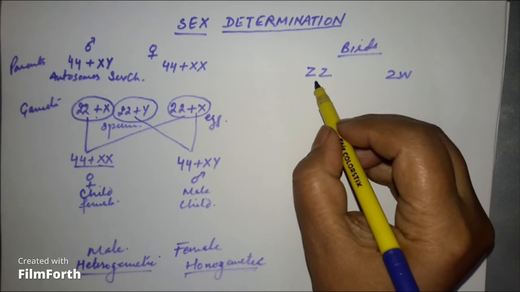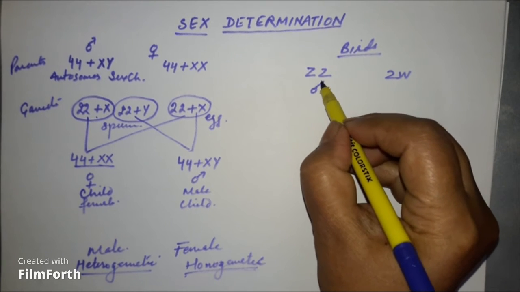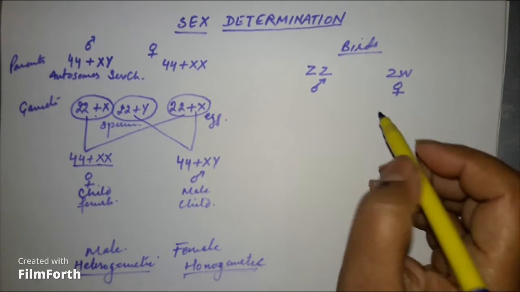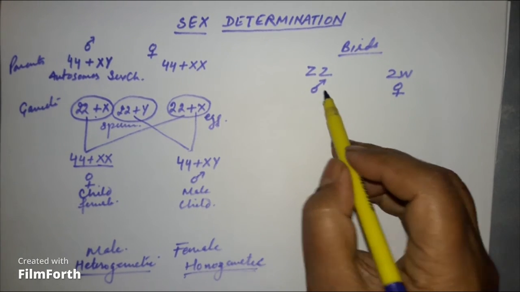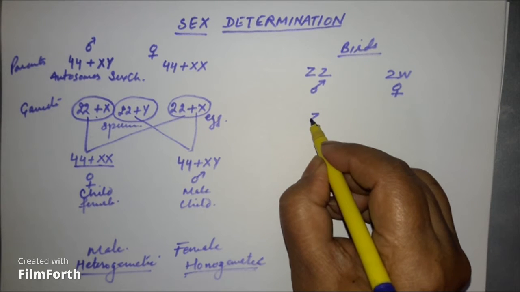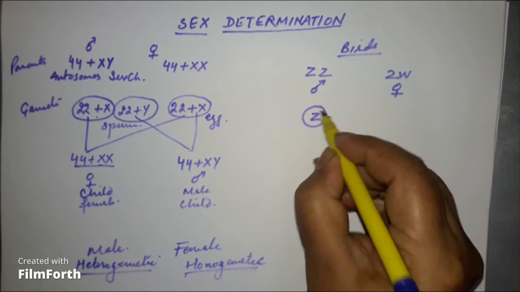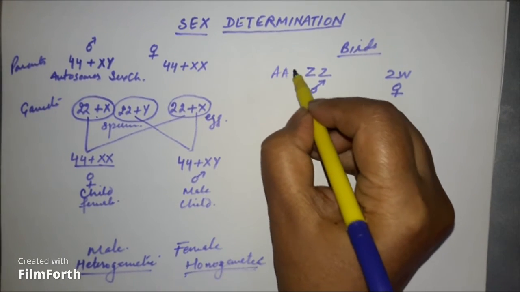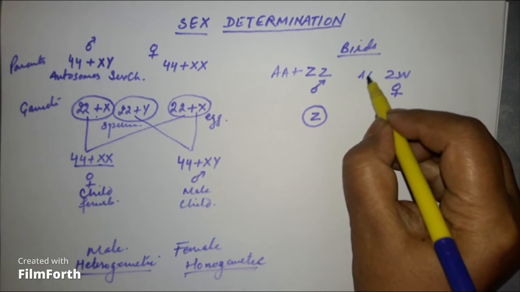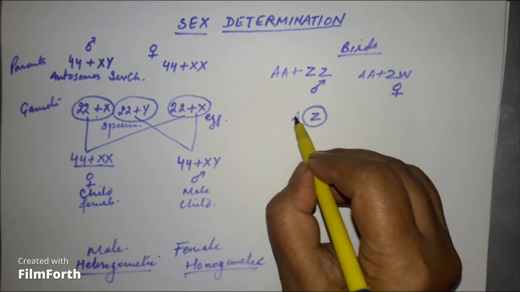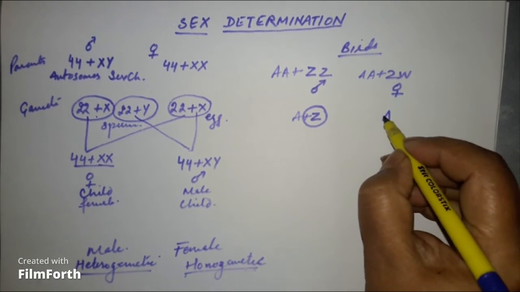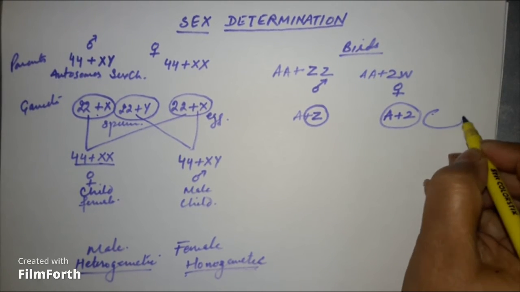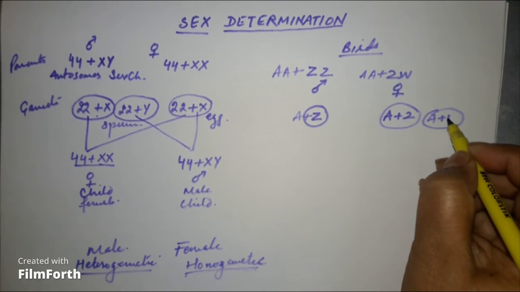So instead of the female, the male is homogametic and the female is heterogametic. Clear? So this male will produce only one type of gamete, autosomes plus Z. The female will produce A plus Z or A plus W, two types of gametes.